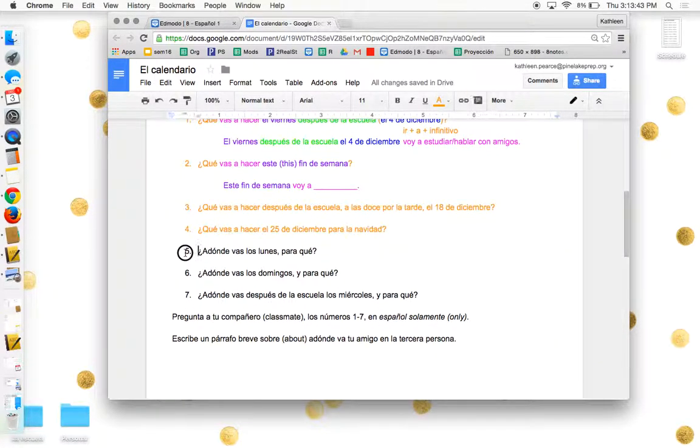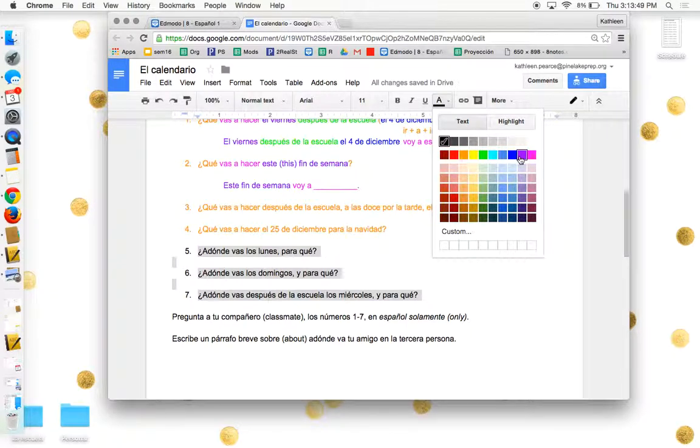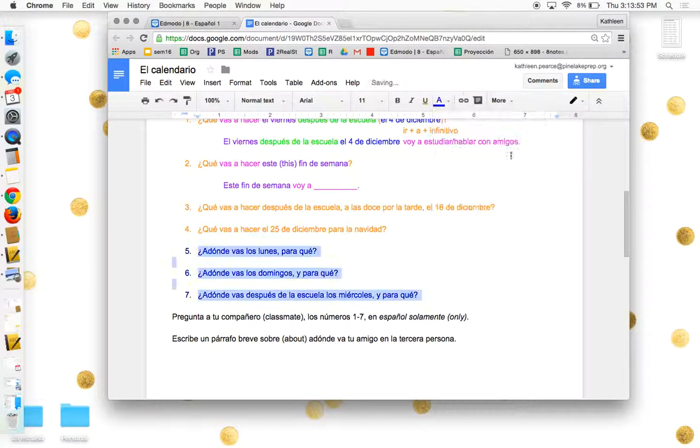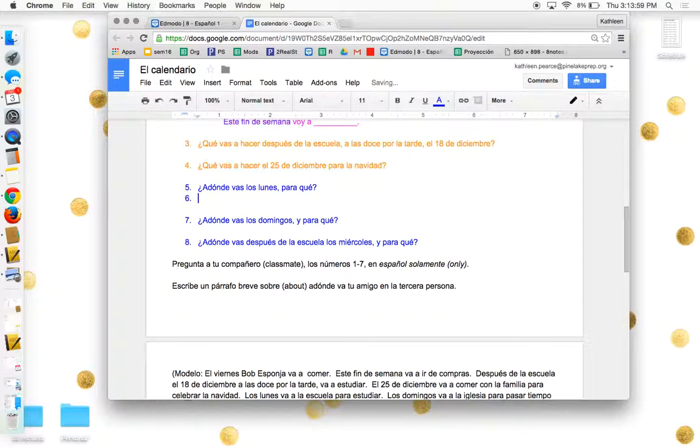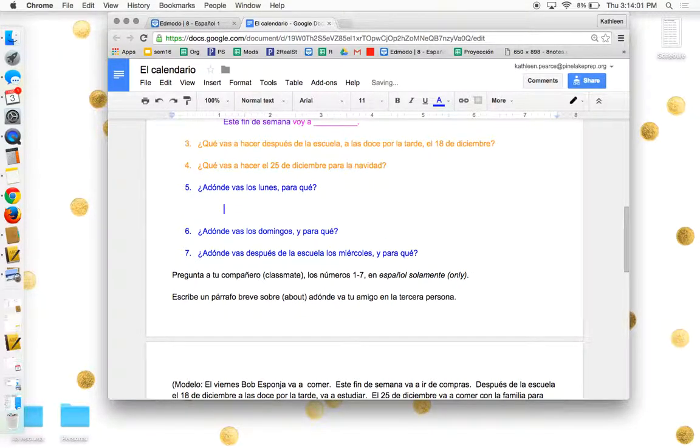The next part, números 5, 6, y 7, these are each also very similar. So you'll respond to these in the very same way. So it's asking you, ¿a dónde vas los lunes y para qué? And remember, it's asking to where, not just where, because it has that A in front of it.